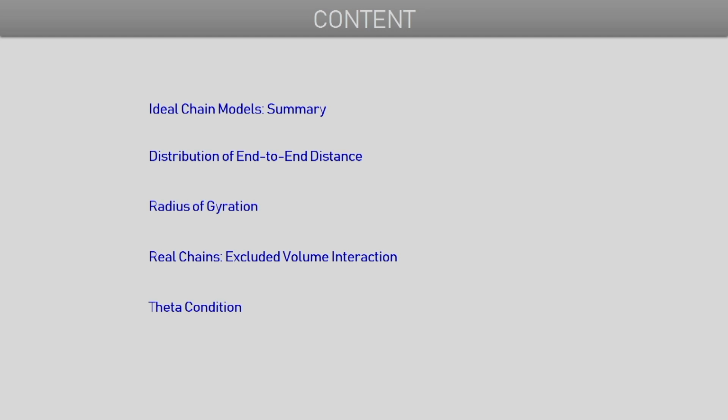We will be summarizing the different models of ideal chains that we covered in the last lecture, and then we will be talking about the distribution of the end-to-end distance. In the last lecture we discussed the fact that polymer chains can have many different conformations, and the end-to-end distance is not a fixed quantity, but can take many values depending on the different conformations that the polymer chain is adopting. We discussed this aspect from a qualitative point of view.